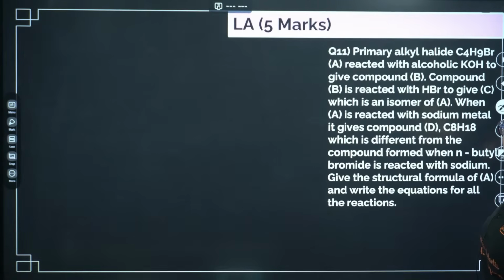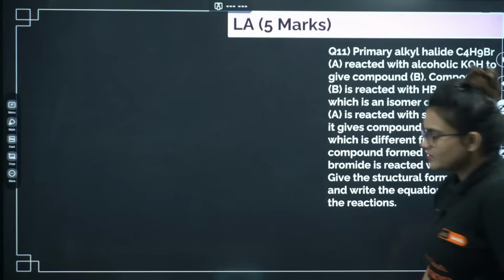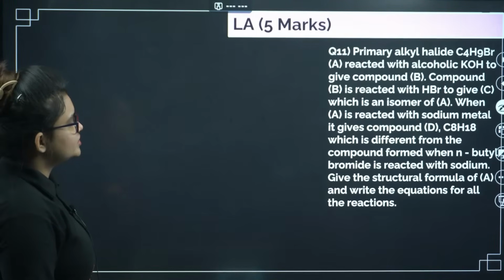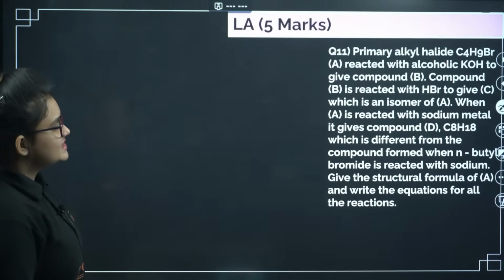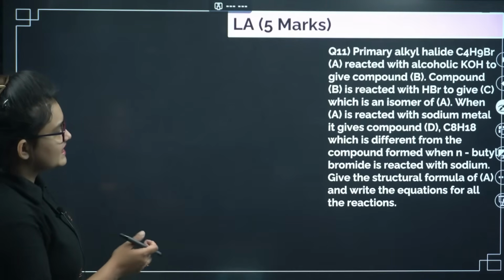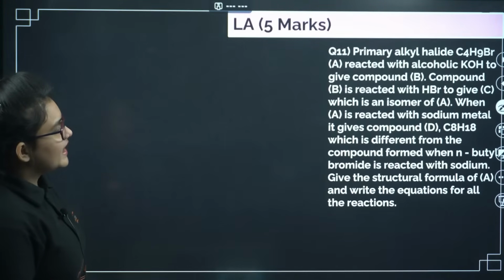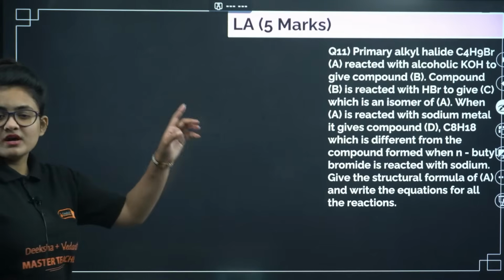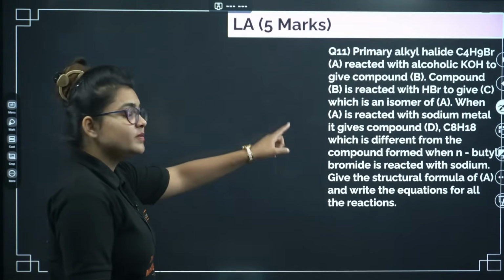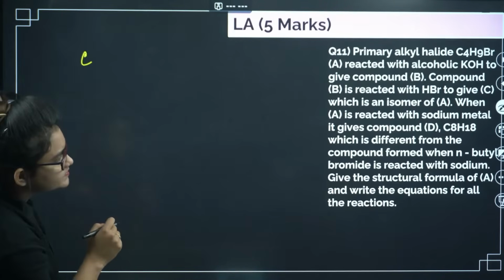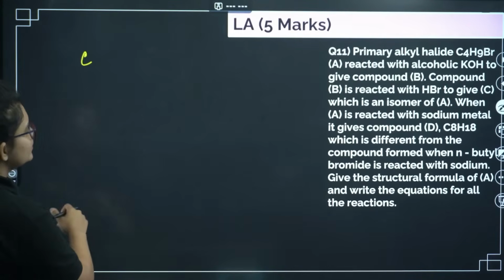Okay, so this is one type of problem. It's an entire 5-marker problem, so let's do it. Alkyl halide A reacted with KOH to give compound B. Compound B reacted with HBr to give compound C. C and A are isomers. When A is reacted with sodium metal, it gave D, that is C8H18, which is different from the compound obtained when n-butyl bromide is reacted. So definitely my compound will not be n-butyl bromide, it should be isobutyl bromide.